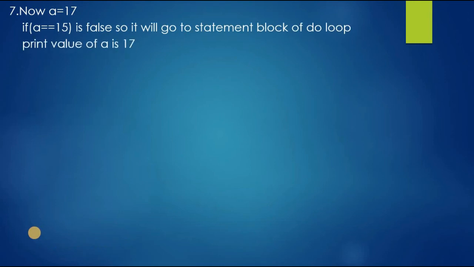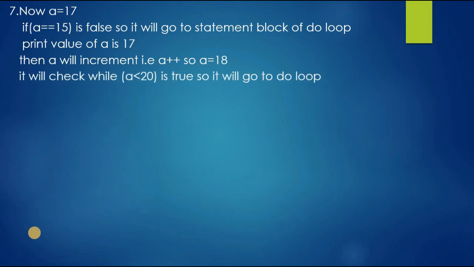Then again it will go to the do loop and the if condition will be checked here. The if condition is false here, so it will go to the do loop statement and print the value of a is 17, and a will be incremented and the while condition will be checked there. The condition is true, so again it will go to the do loop statement.